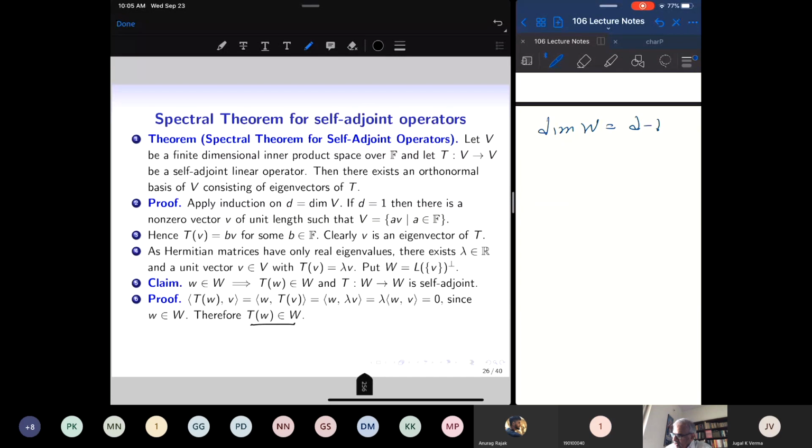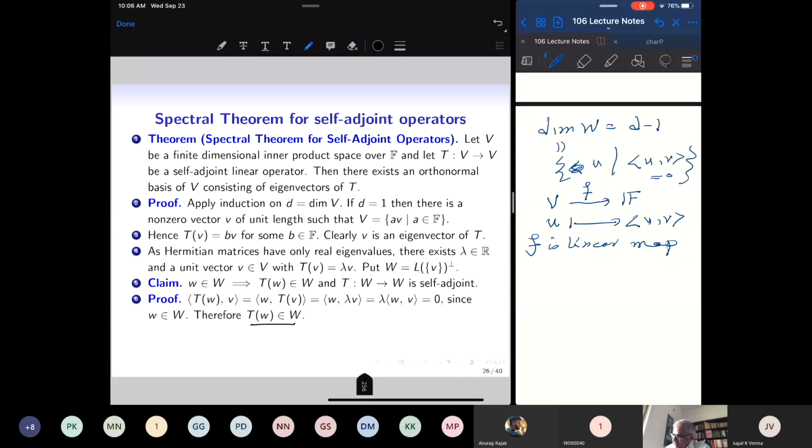W consists of all vectors u such that u is perpendicular to V. V is a fixed unit vector, and I am looking at all vectors which are perpendicular to V. I want to prove that this has dimension d minus 1. So let us define a map from V to F. It takes a vector u and maps it to its inner product with V. Let's consider this map f. f is a linear map.